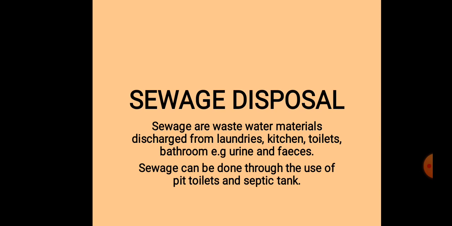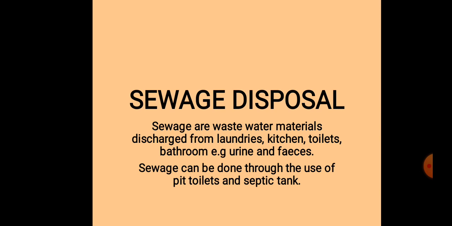The proper way you can dispose sewage is through the use of pit toilet and septic tank. That is why we have it at the back of every house. It might be beside it, where you have something that looks like a well, but it is not a well. It is a ground that is dug, and it has a very high depth so that the sewage can go in there, and that is where you can dispose it.